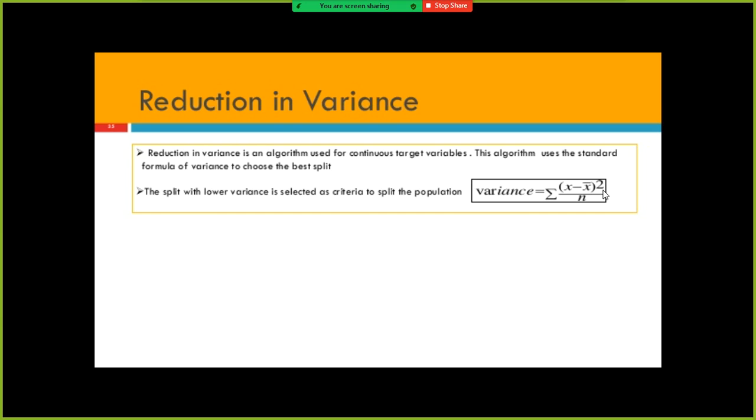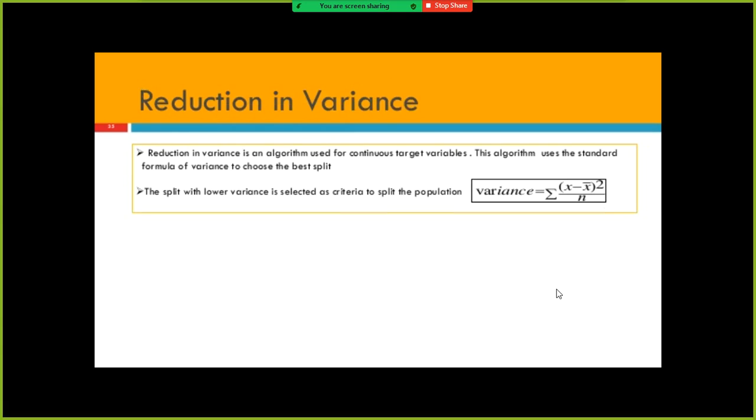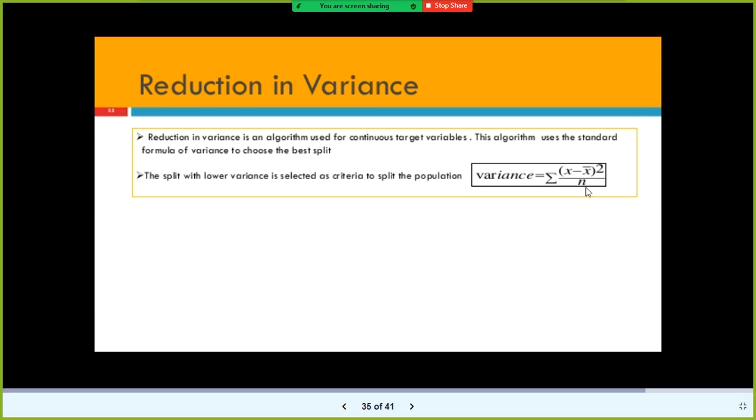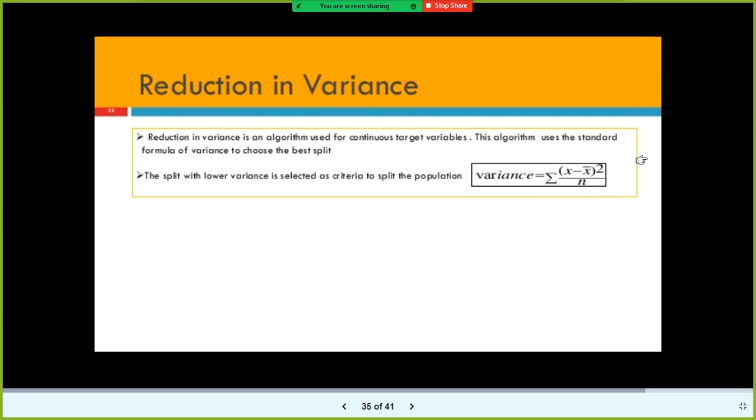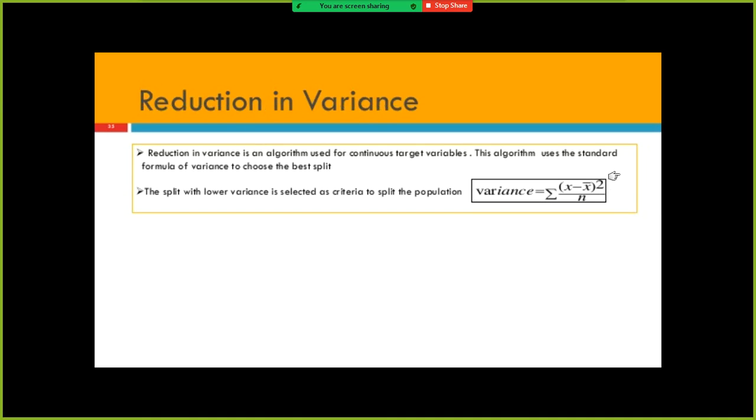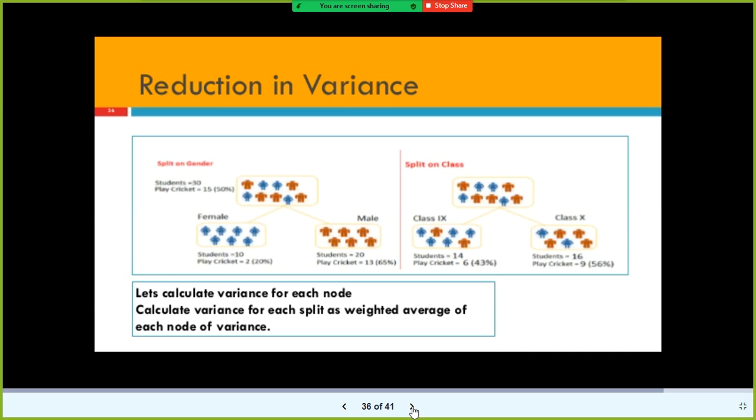Let us say you have three values: 1, 2, 3. What is the mean value? 1 plus 2 is 3, 3 plus 3 is 6, 6 divided by 3 is how much? 2, right? That is the mean value. So 1 minus 2 whole square. Why are we squaring it? Because we don't want the negative values. Hence we are squaring it, so minus into minus becomes positive. That is the equation. But if you take the square root of this, we call that the standard deviation. That is what we discussed. Very simple one, reduction in variance.